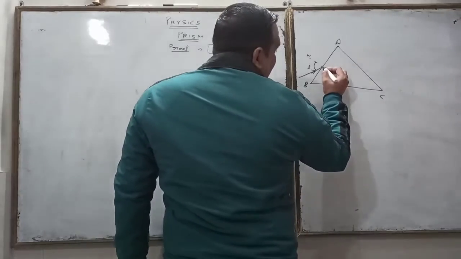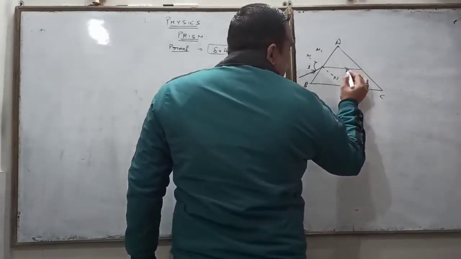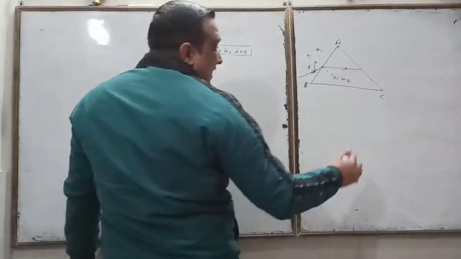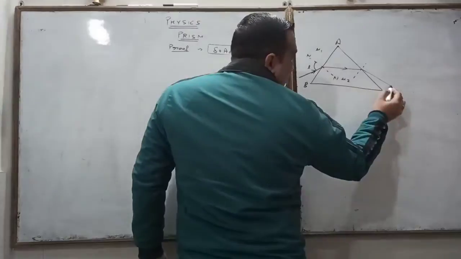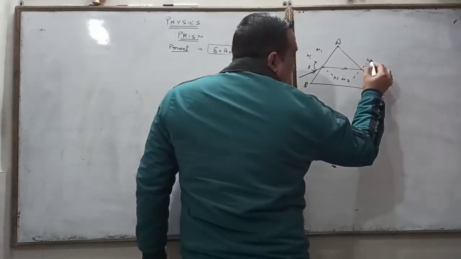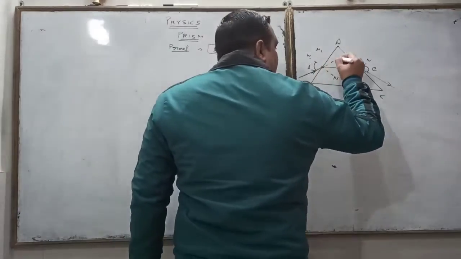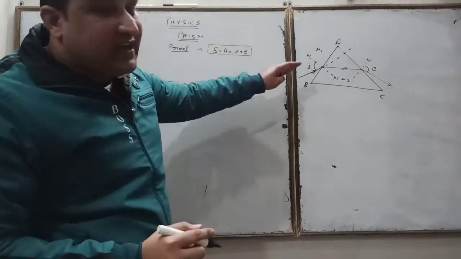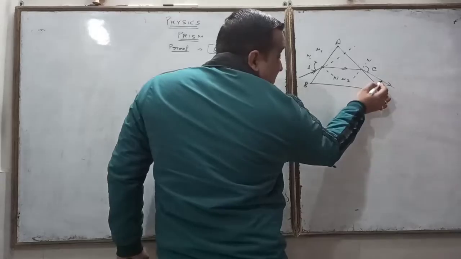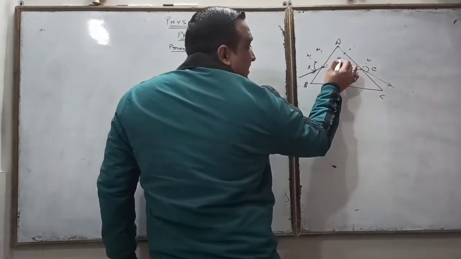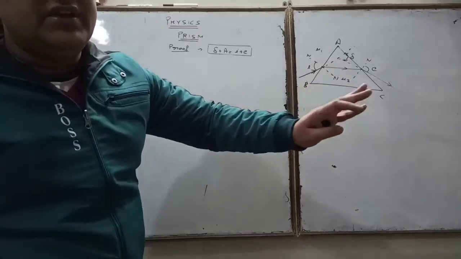Whenever light refracts from one medium to another, light goes parallel towards the base, and then after refraction again there is a refraction phenomenon, light bends away from the normal, it is the angle of emergence. Here, whenever I produce this incident ray and also produce this emergent ray in the backward direction, here is the angle that is called delta, the deviation angle.